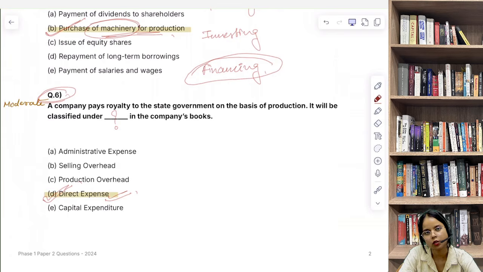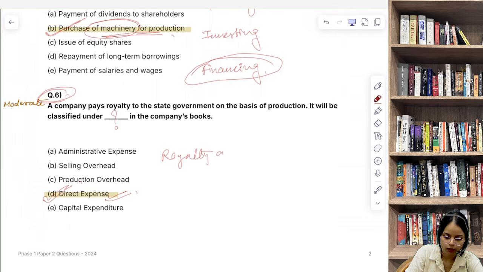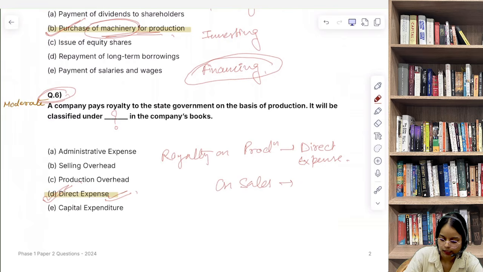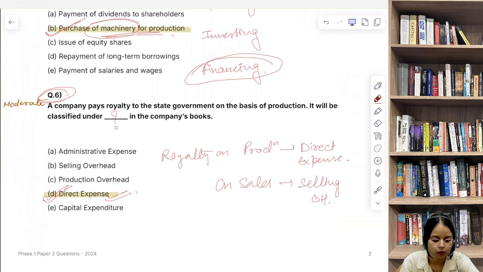So अगर royalty on production है, that is direct expense in the company's book, और अगर royalty on sales है, that is selling overhead.